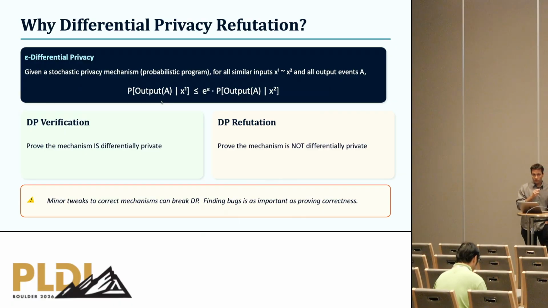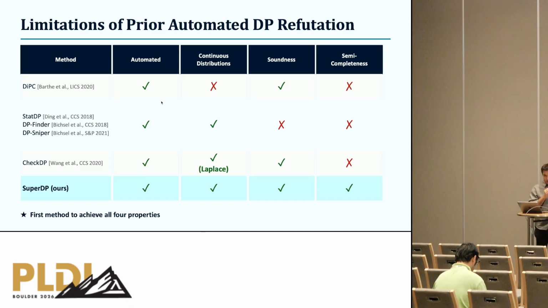Now the problem of checking epsilon differential privacy in general Turing complete probabilistic programs is undecidable. So of course we cannot have a single algorithm which can both verify and refute this problem. So people have focused both on DP verification on one hand and DP refutation on the other hand. This is a very challenging and important problem because differential privacy is known to be not very robust. Even minor tweaks to DP mechanisms can break DP guarantees. Recent years have seen a number of approaches and significant advances on this problem, and here I provide a summary.